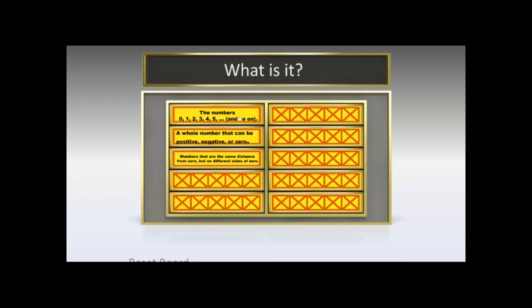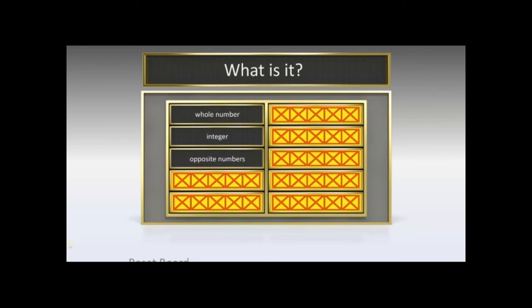The numbers 0, 1, 2, 3, 4, 5, and so on in the number line is called what? Whole numbers. A whole number that can be positive, negative, or 0? Integers. Numbers that are the same distance from 0, but are on the opposite sides of 0? Opposite numbers.